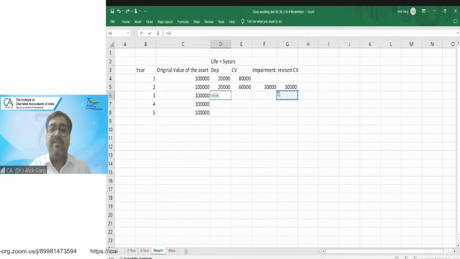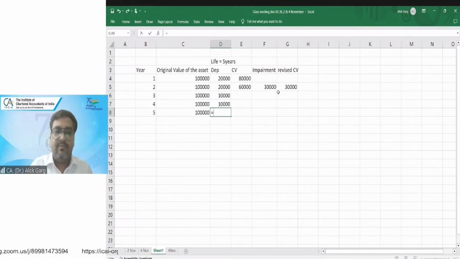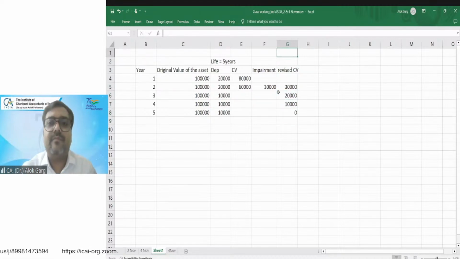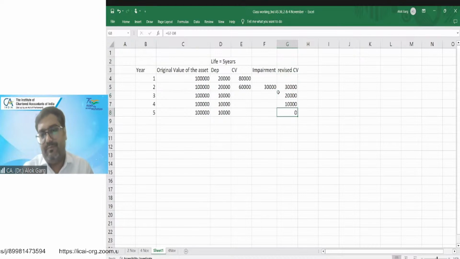So what will be my depreciation? Divided by 3. Right? My closing WDV carrying value is this one, then this much, then this much. This will become 0.